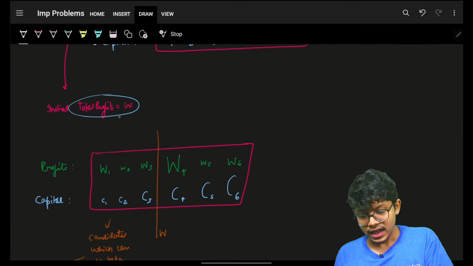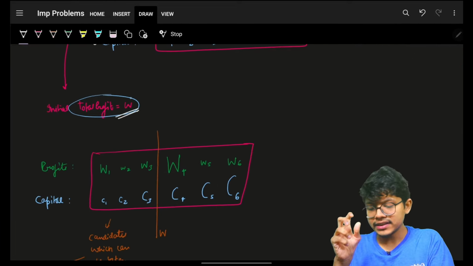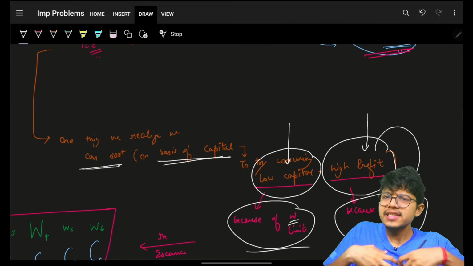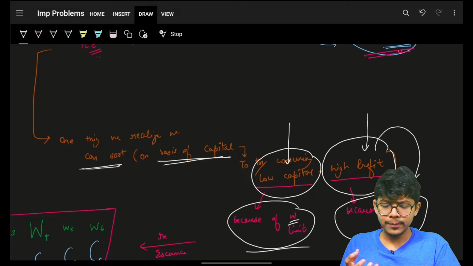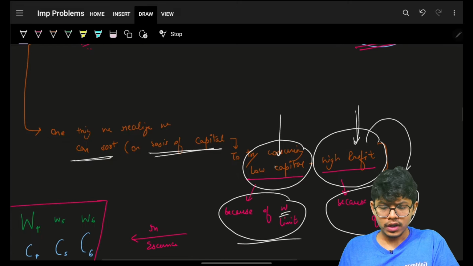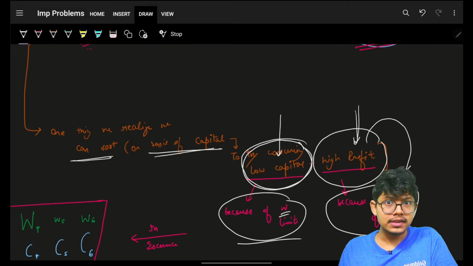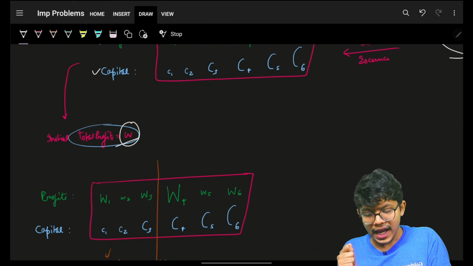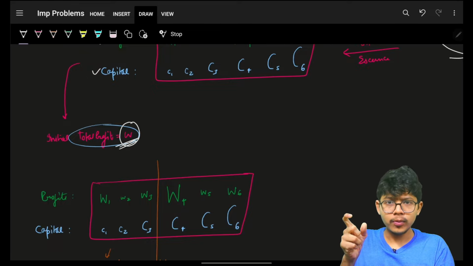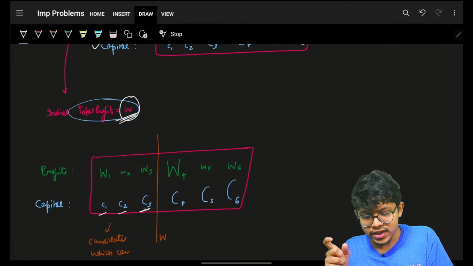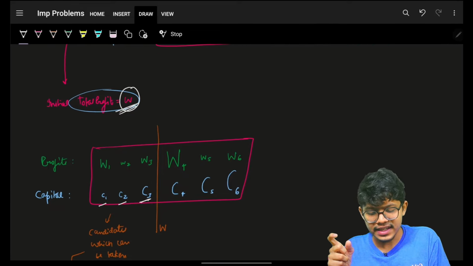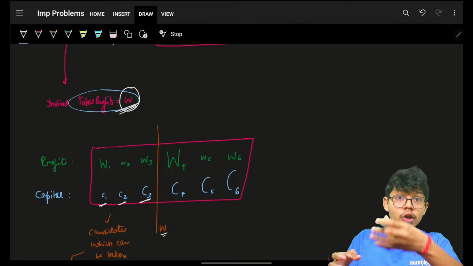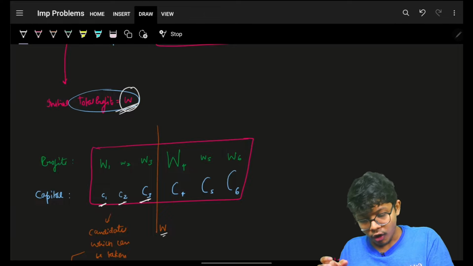Now let's see. I realize that I will have W profit in the very beginning, but I also cannot just safely assume that I will choose whatever profit I am getting. No, for all the low capitals, I will choose the highest profit. So I know I have this W as my total profit. So C1, C2, C3, considering this C3 is less than my W, are all the low capitals for me.